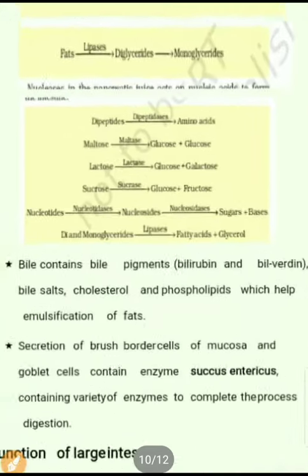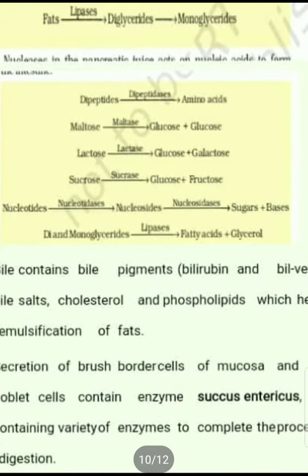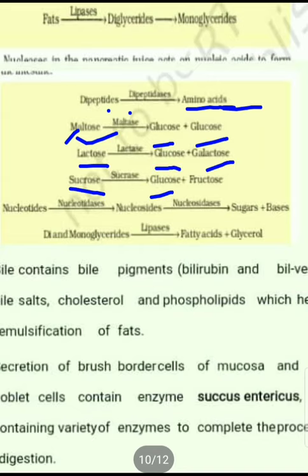You can see in this diagram that dipeptides are converted into amino acids. This is the final digestion. Dipeptides convert into amino acids. Maltose converts into glucose plus glucose, meaning two glucose units form the maltose with the help of the enzyme maltase. Then lactose converts into glucose plus galactose. Sucrose converts into glucose plus fructose.